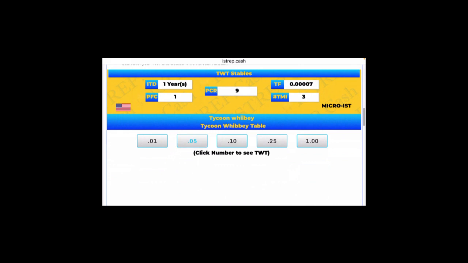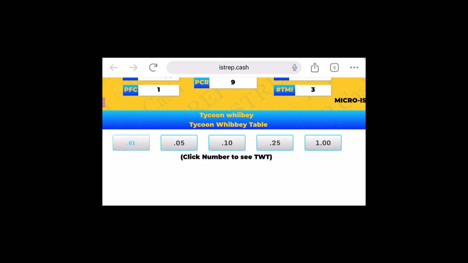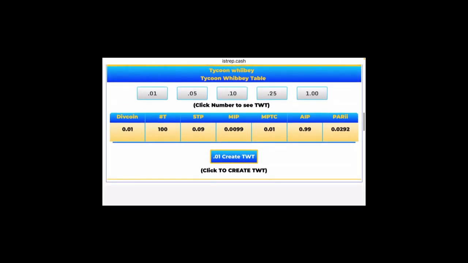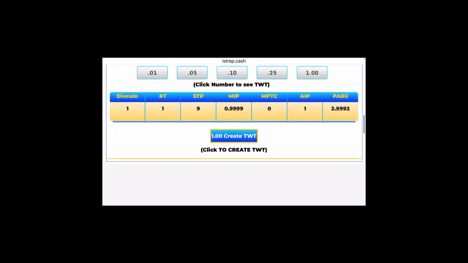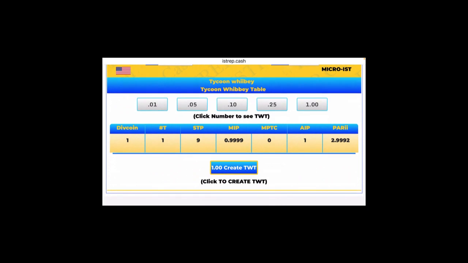So these down here are our div coins, these gray buttons down here, right? We can press this one down here and it'll show us what our particular TWT will look like if we choose the penny, or if we choose the nickel, or if we choose the dime, or if we choose 25 cents, or if we choose $1, because that's it. Like if you like to put in $2 or so, well, that's coming soon. So yeah, it just makes sense for it to be locked to the breakdown values of the actual dollar, right?